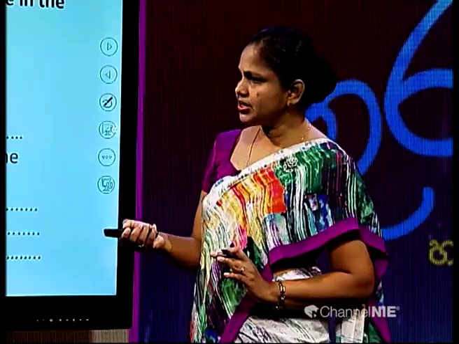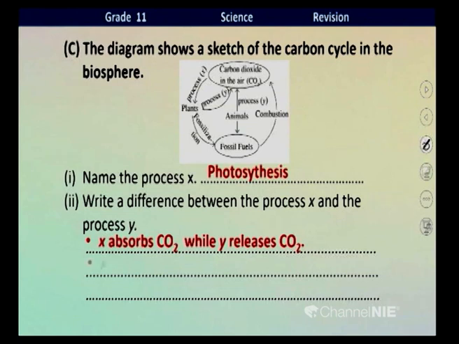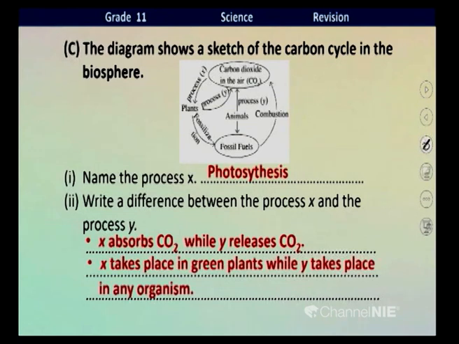See, first difference: X is photosynthesis. X absorbs CO2 while Y releases CO2. That's the first difference. See the next difference, children. X takes place in green plants only. But Y is respiration. Respiration takes place in all living organisms. This can also be taken as a difference between X and Y.